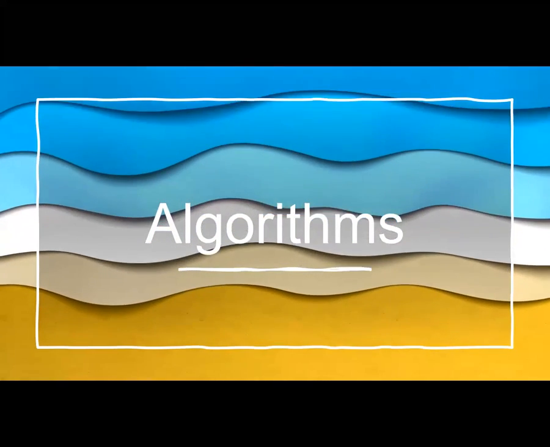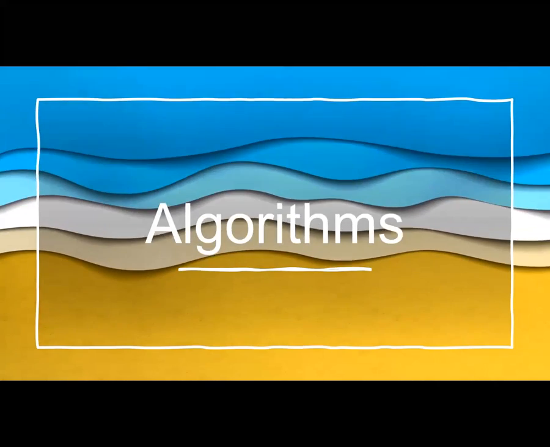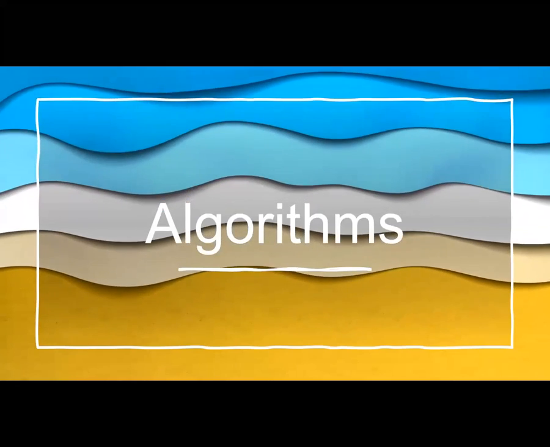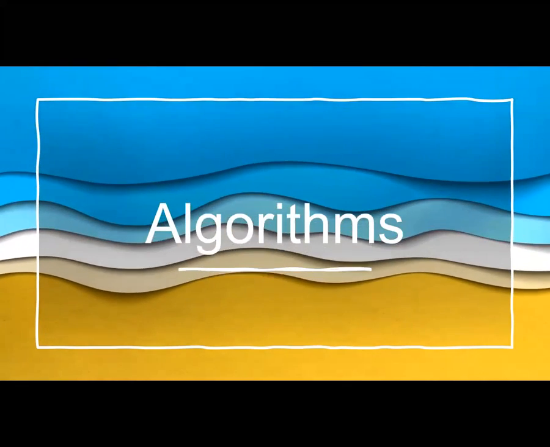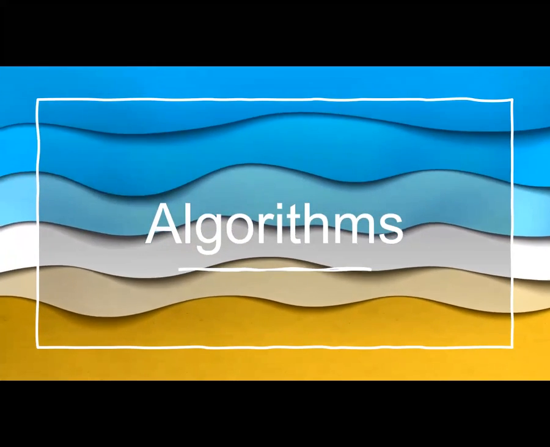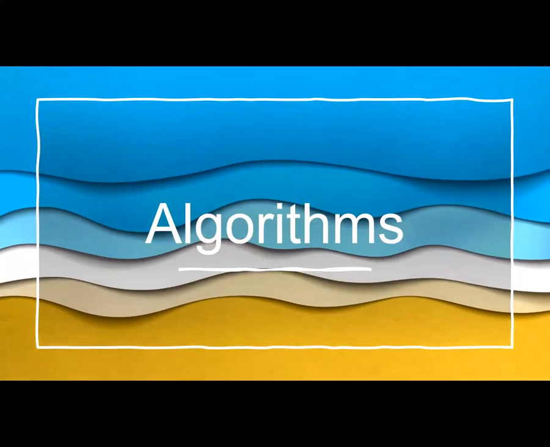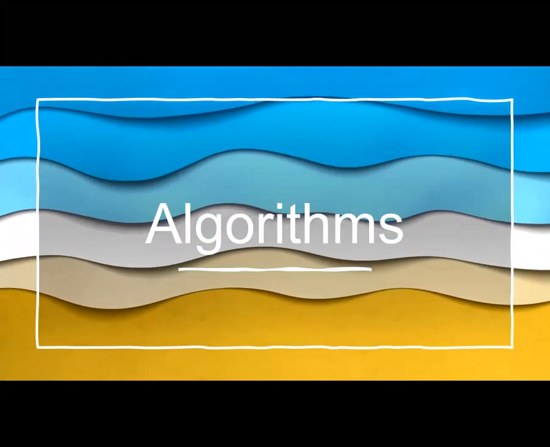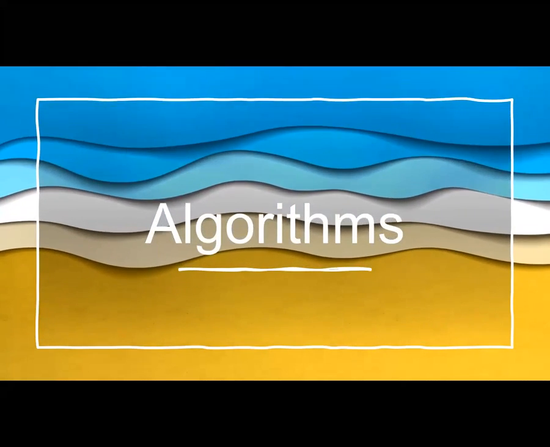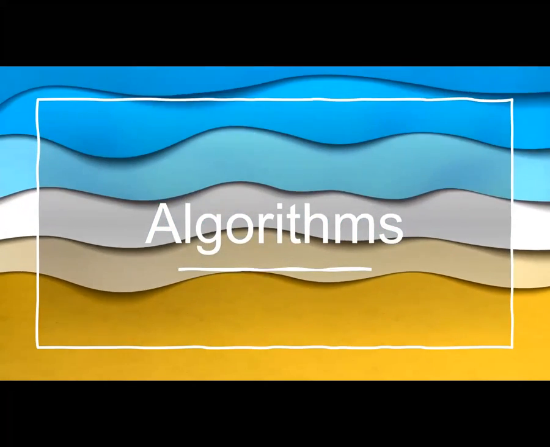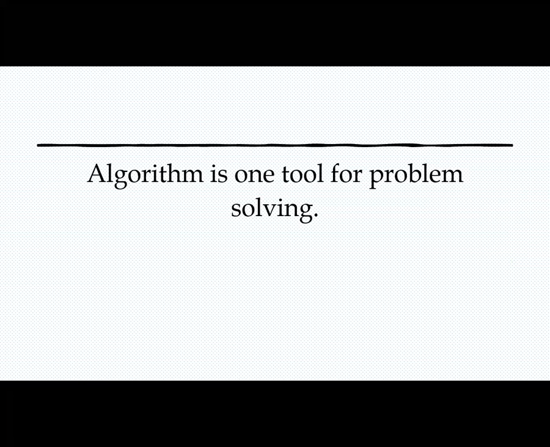What are algorithms? The first step in any problem solving is problem definition, knowing the exact question, what it is. Then problem analysis, finding the problems behind the problems, analyzing the problem from different perspectives and different contexts. Once we analyze the problem, the next step is algorithms, writing an algorithm. Algorithm is a tool for problem solving. We are solving any kind of problem with the help of an algorithm.